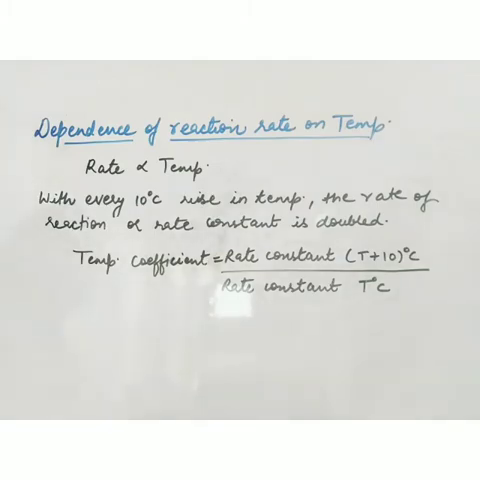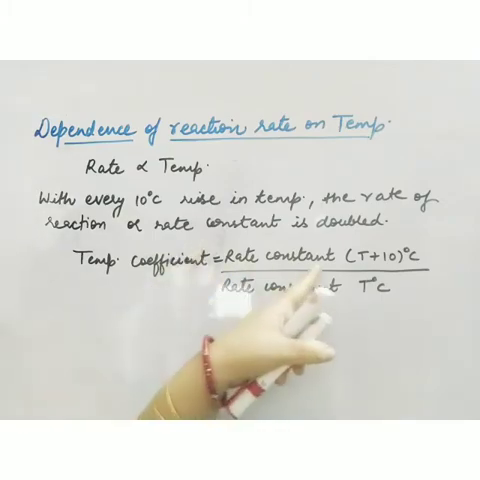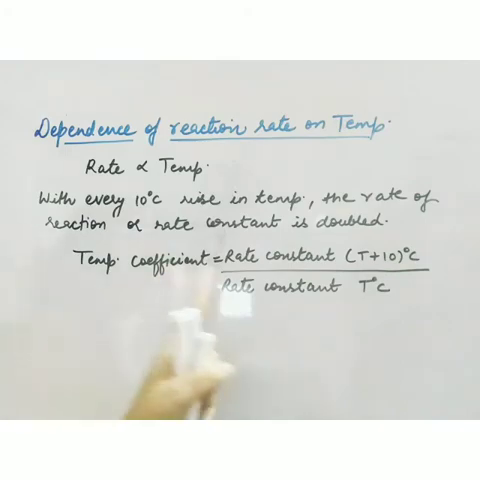Now it is a general observation that with every 10 degrees Celsius rise in temperature, the rate of the reaction or rate constant is doubled, because rate constant depends on temperature. So if you increase the temperature, the rate constant will also increase. So we calculate the temperature coefficient. And what is temperature coefficient? It is the ratio of the rate constant at T plus 10 degrees Celsius and the rate constant at T degrees Celsius.